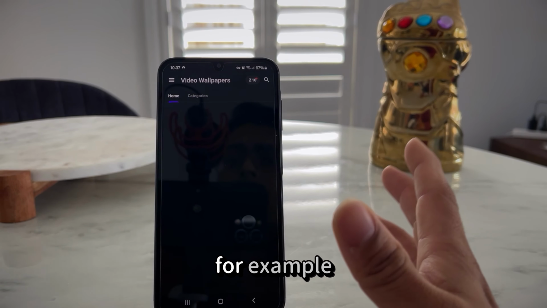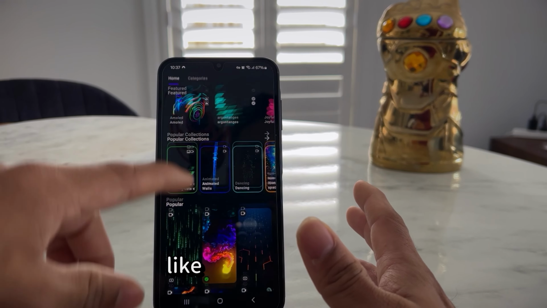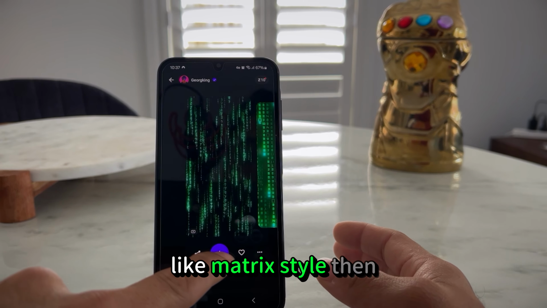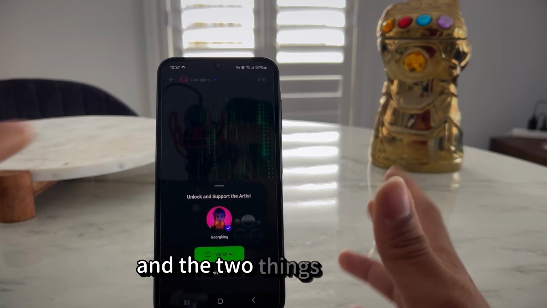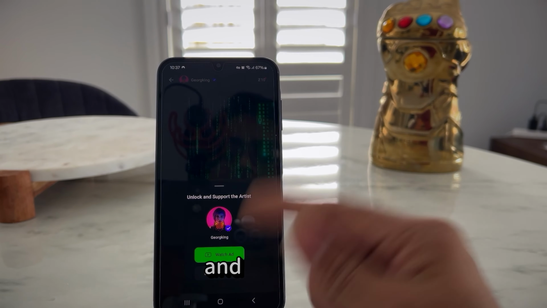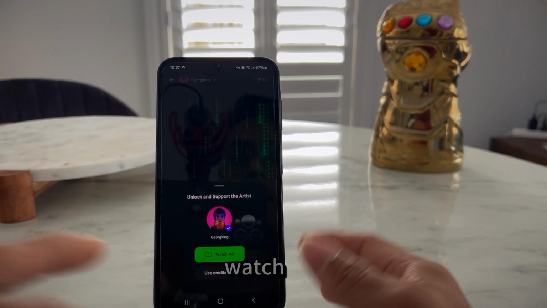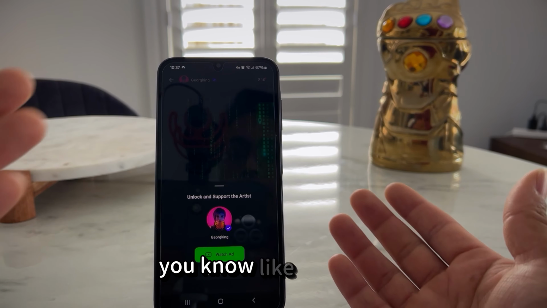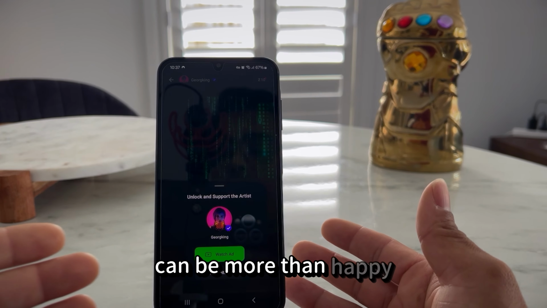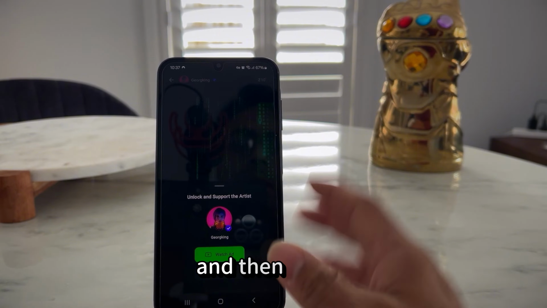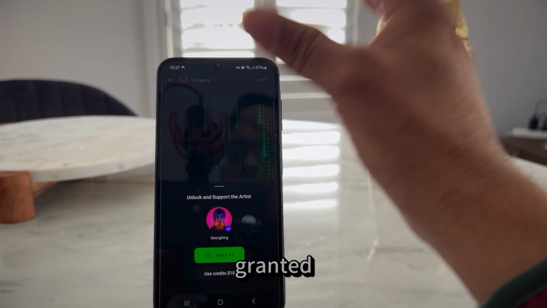For example, if you want to download a video wallpaper, I have downloaded two, but if I want to download this matrix style one, you can just press download and two options pop up: watch ad, and use credit. If it's for free, you just press watch ad. But if you want to pay the artist, you can be more than happy to pay for it. If you watch the ad, a 15-second ad triggers on the top, and then in the corner it says granted, and you can just download it.